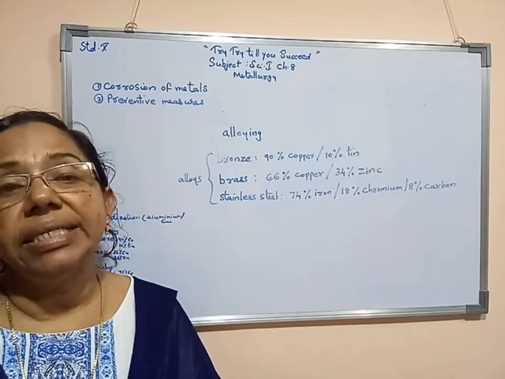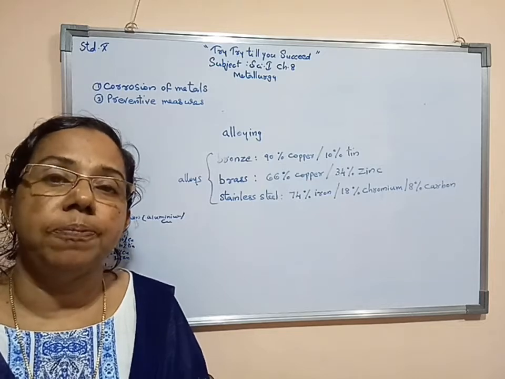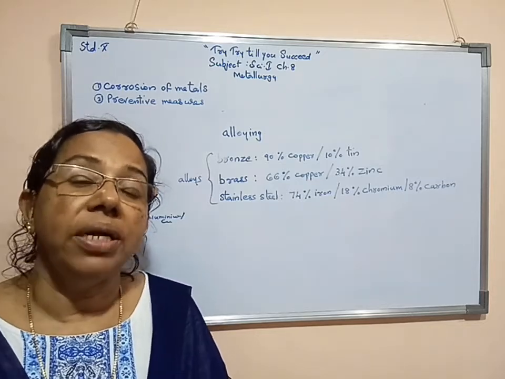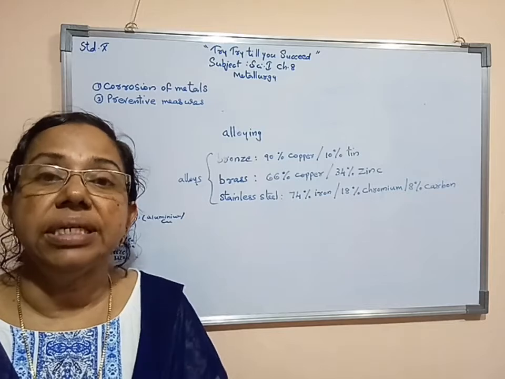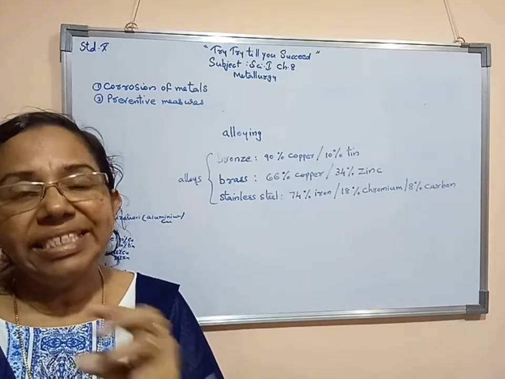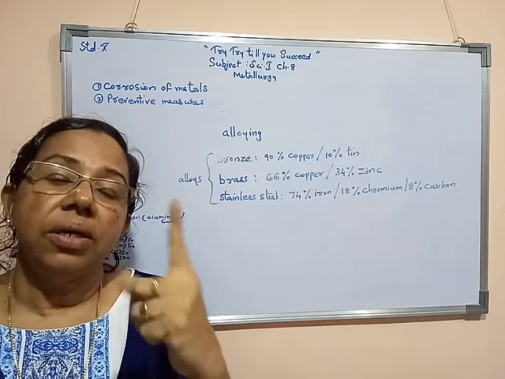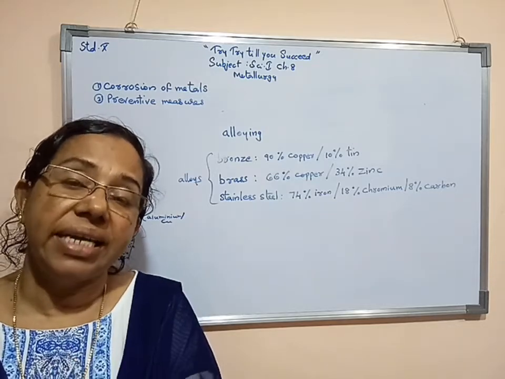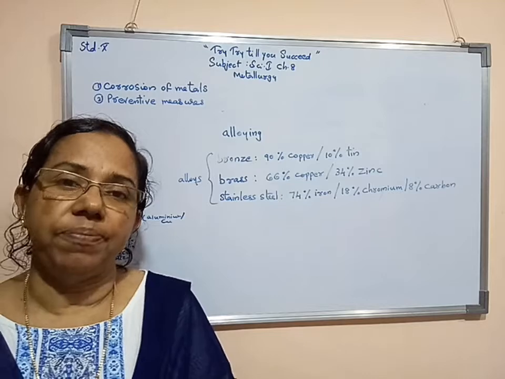Then again, in case of gold, the chains that we are using are alloys. Why? Because a gold chain contains gold plus either copper or silver.